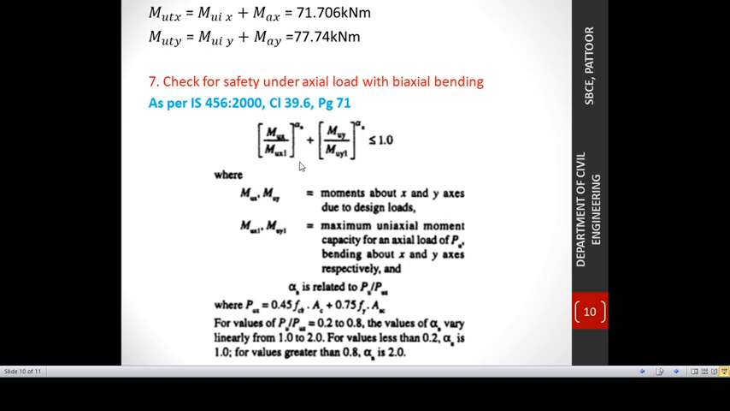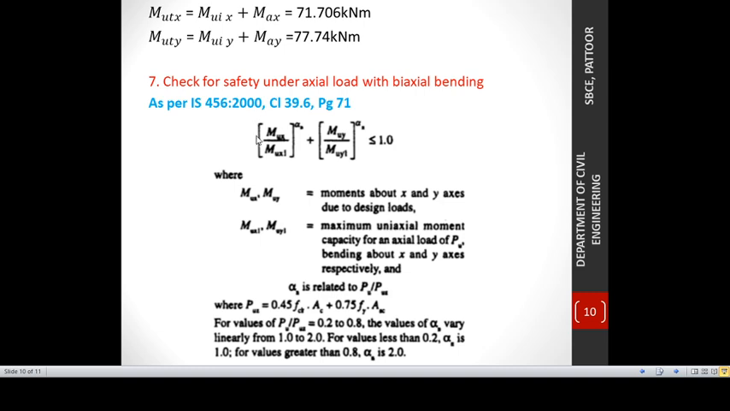And then next step, we are going to check the safety under axial load with biaxial bending. We have designed the trial section by considering axial load and uniaxial moment, but actually the slender column is subjected to biaxial moment. So next we are going to check whether this trial section is safe or not. For that, this equation is given in IS 456 2000 clause 39.6, page number 71.